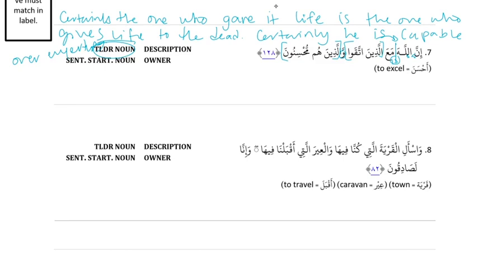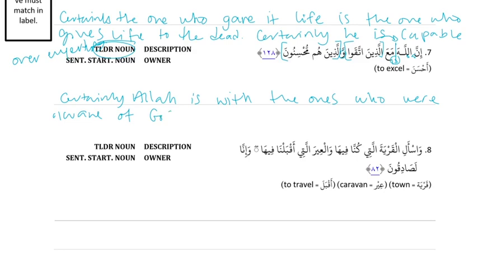Okay, let's translate. Certainly Allah is. Okay, and then break is ma'a. With. And then our complex noun. The ones who ittaqaw, were God conscious. And with those who excel, or those who are excellent. Yeah, those who are excellent, because it's an is sentence. And the is goes between the two words. Nowhere else for it to go here.